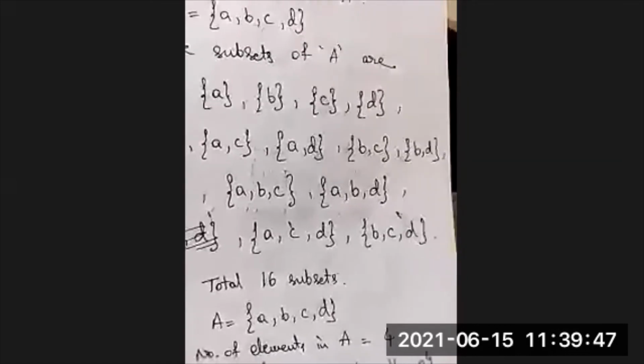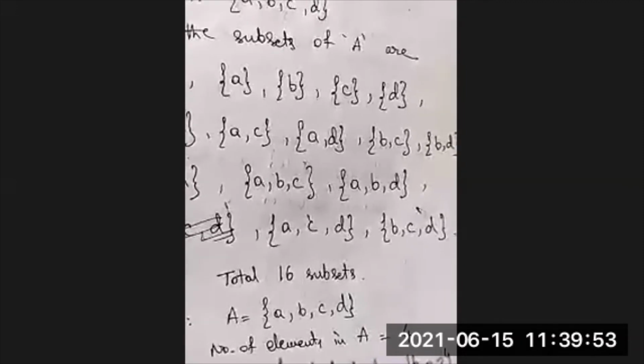Now we have to focus on writing 3 element sets. Here one thing we have to remember: we have to write all possible sets by using the given elements, but one more condition is that no 2 sets are to be repeated.